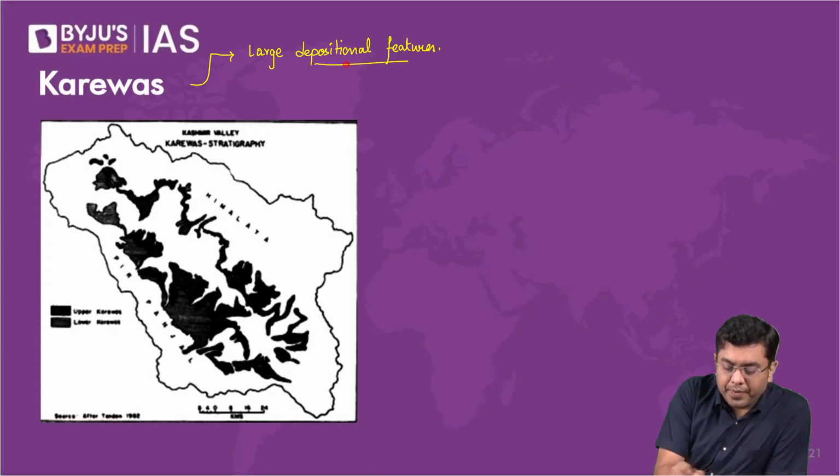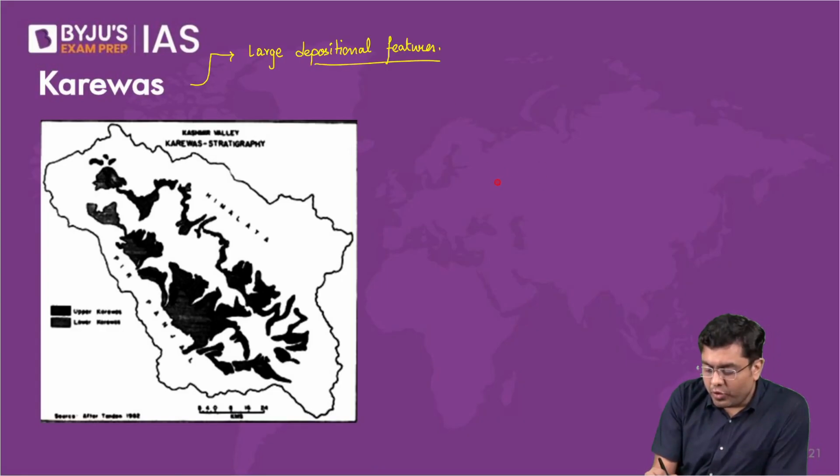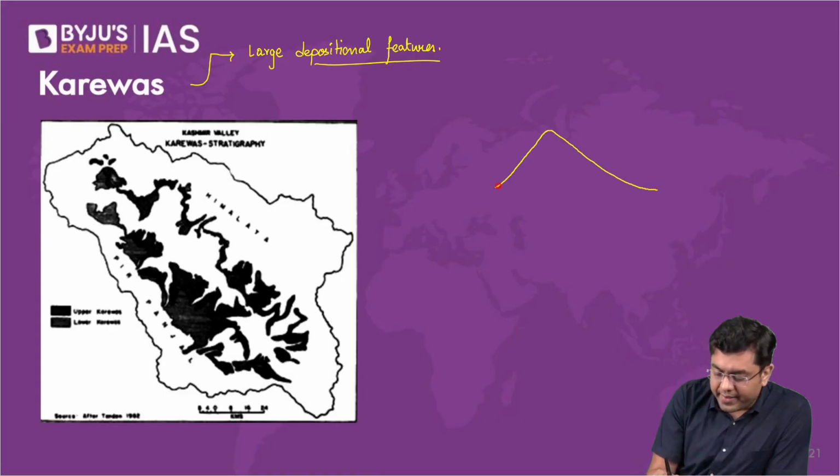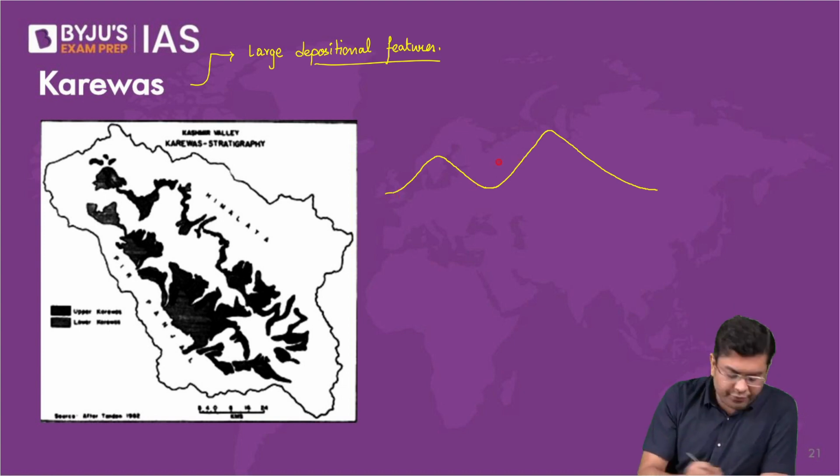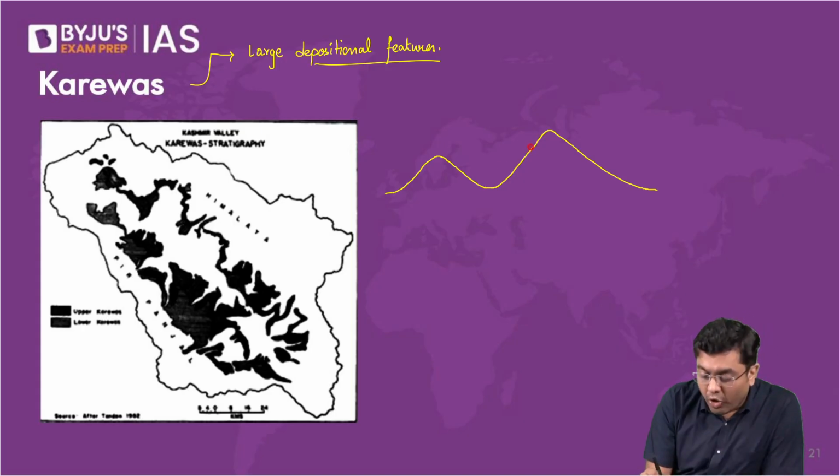So here, on one side, you had the Trans and the Great Himalayas. On the other side, you had the presence of Middle Himalayas. Okay, the Pir Panjal. So the rivers which would originate from this region, from the region of the Great or the Trans-Himalayan region, all these rivers, their water would start to accumulate.